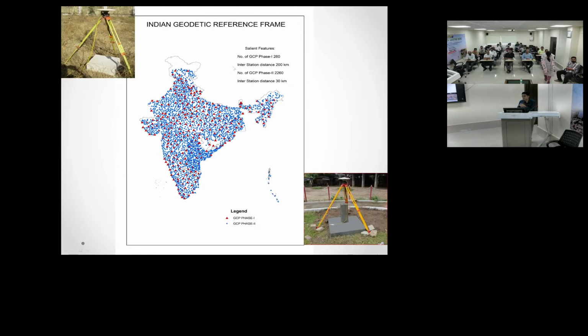So this is what I was telling, that GCPs were created. In phase 1 we created 260 GCPs using GPS. That is 20 kilometers apart. Later on we made it 2260 GCPs in phase 2. That is 30 kilometers apart, 30 to 50 kilometers apart. And this is the GCP station. You can see the GCP stations that we have created. We have done 72-hour observations on that one. Then only we got the coordinates of that one.